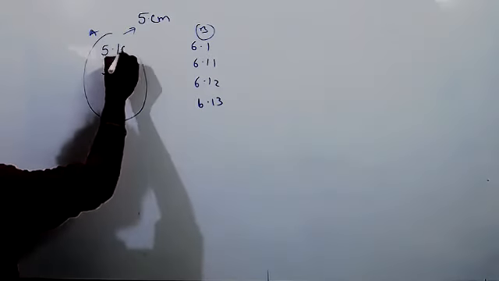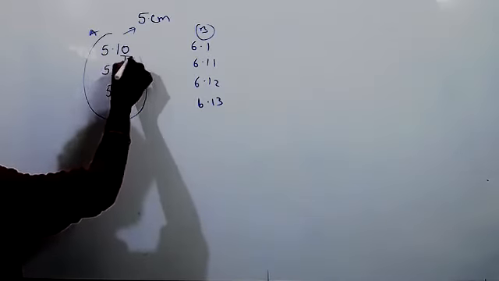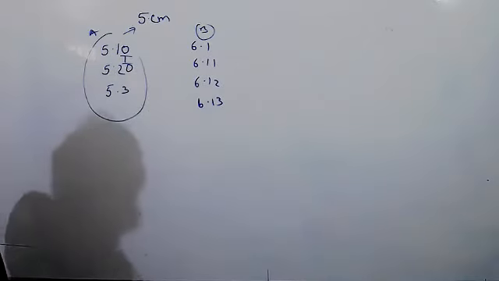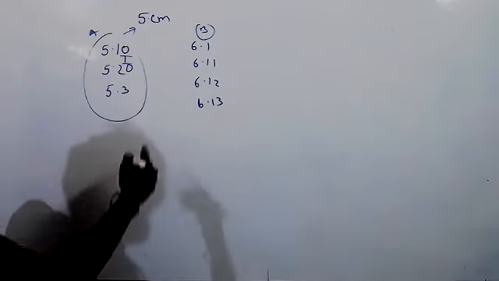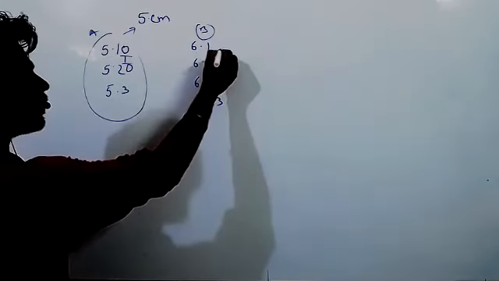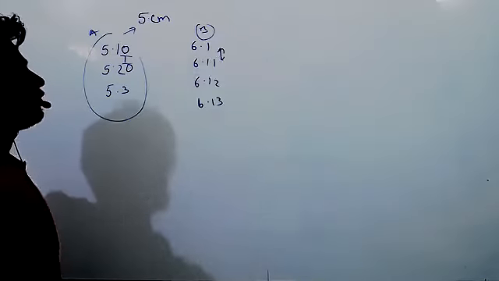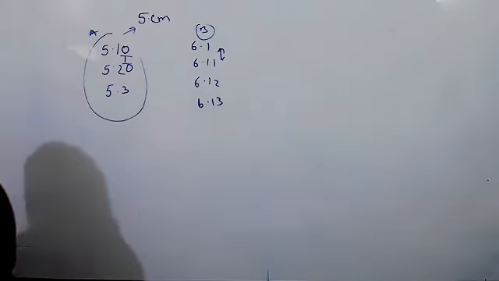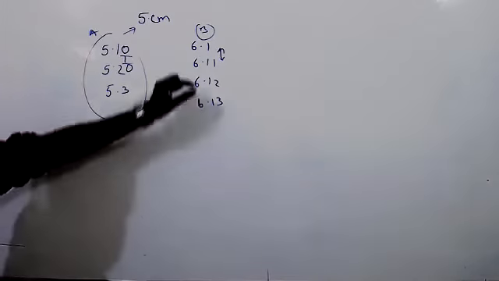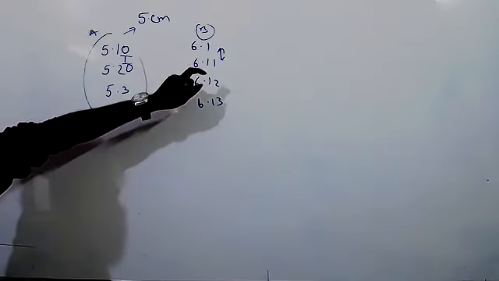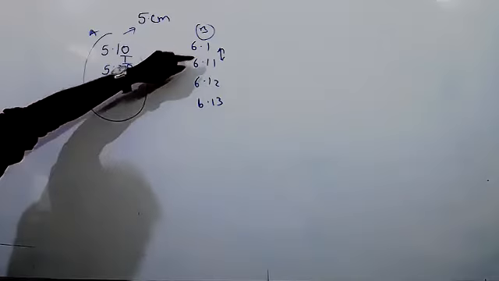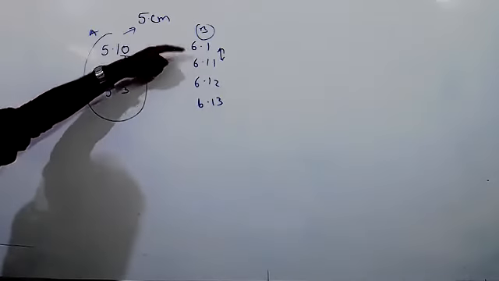Here, what is the difference between these two values? 0.1, right? Here, how much difference between these two values? 0.01, right? Wherever you are taking 0.01, very less difference is there between the two measured values.